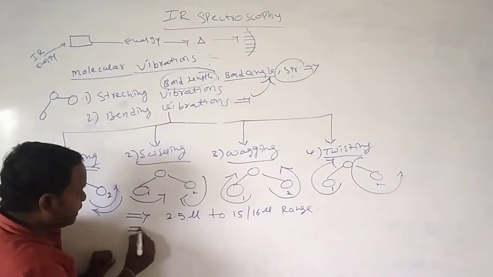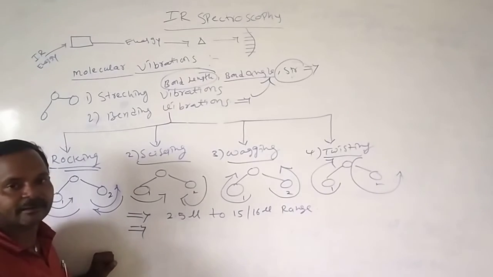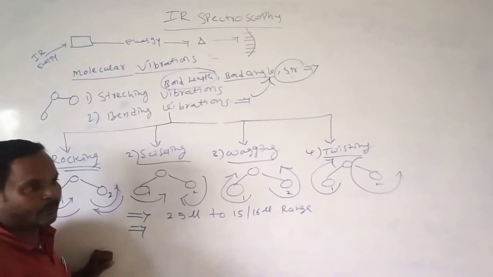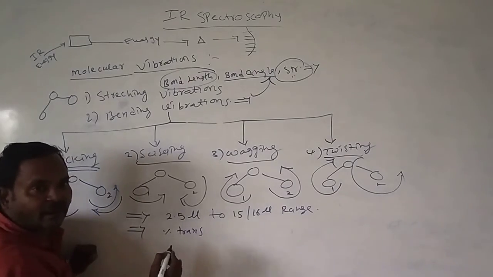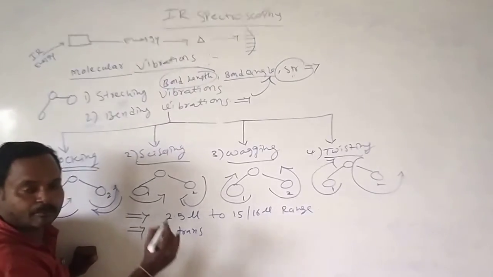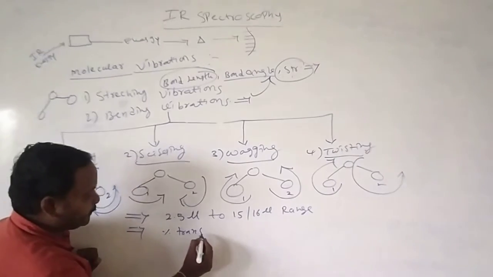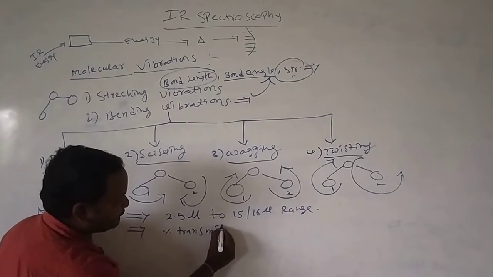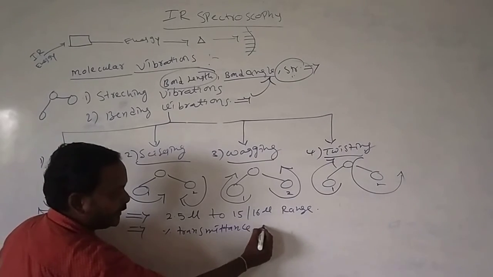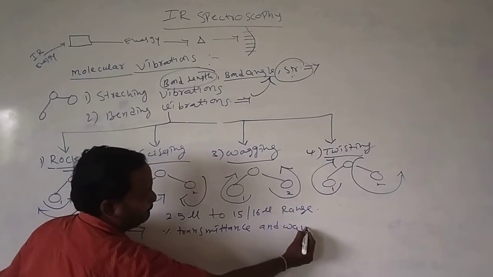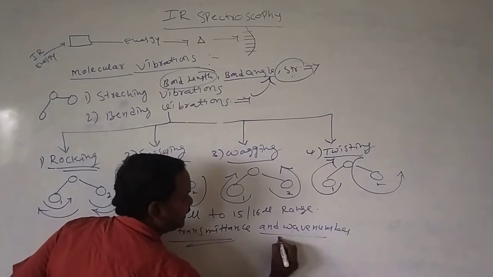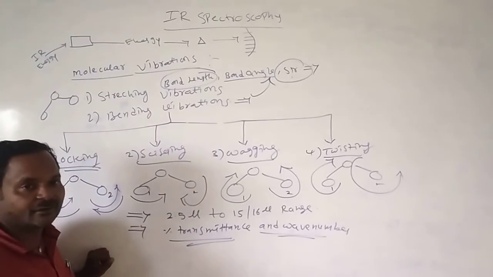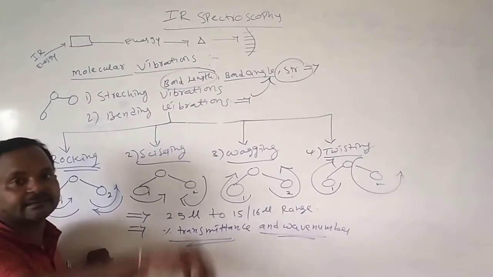And one more thing, how will we get the IR spectrum in the IR recorder? When we draw the plot between percentage of transmittance and wave number, percentage of transmittance and wave number, we will get the IR spectrum.